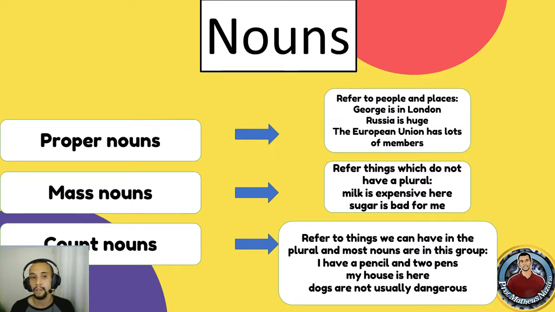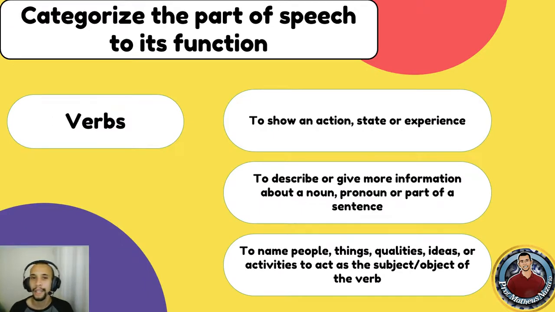So these are used to talk about liquids, masses, and so on and so forth, though they do not have a plural form. Count nouns or countable nouns, as we are used to seeing in many grammar books, refer to things we can have in the plural, and most nouns are in this group. So for instance, I have a pencil and 2 pens. So you can count, as the name says by itself, right? They are countable nouns.